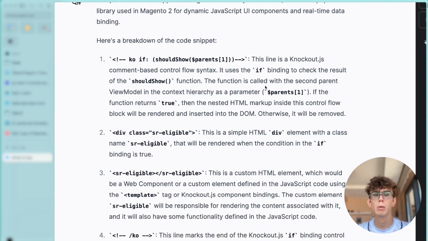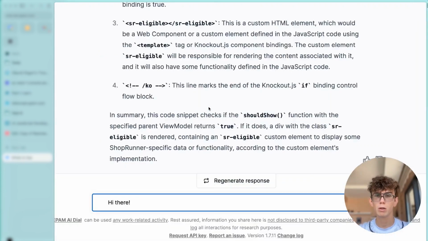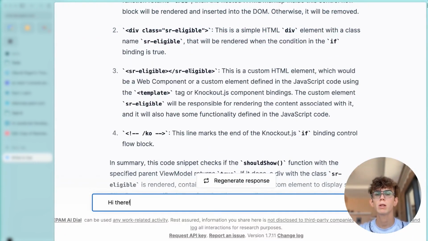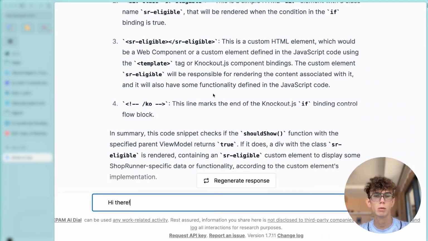ChatGPT explained to me that this is the Knockout.js framework, which is a library used in Magento 2. Also, ChatGPT was able to explain how that code works. This argument was passed in the context of the view model hierarchy. That's very helpful for me. There is also some explanation of other parts of the code, which I can find useful.